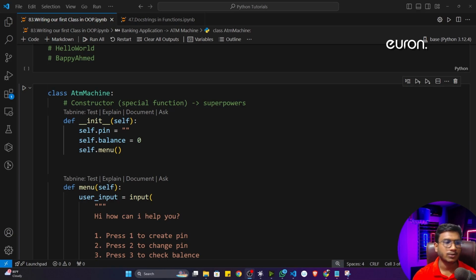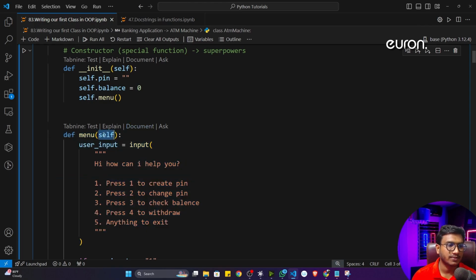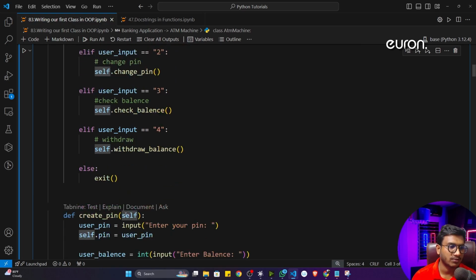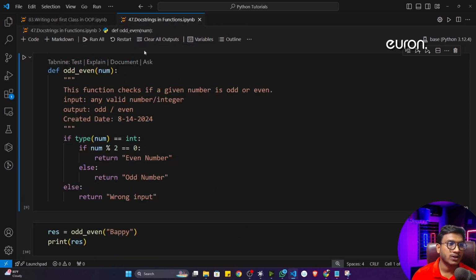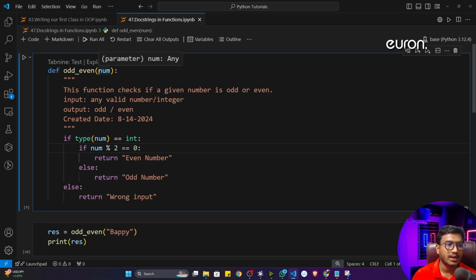See, as I already told you, the function we usually write inside a class, this is called a method. Okay, this is called a method. And how to identify a method? You will see this particular self keyword everywhere. And what is a function? A function is nothing but you define a function outside of a class. That means you will be writing it individually. Okay, this is called a function. And you can see a function doesn't have any kind of self keyword.